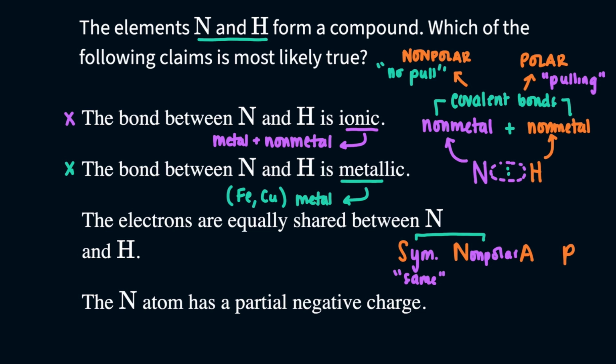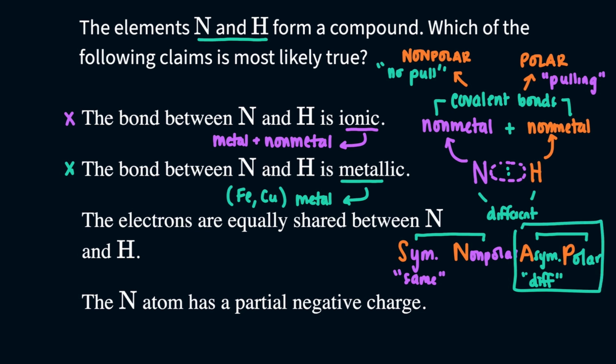But if you have asymmetrical elements, which means that you just have different elements, that means that you would have a polar bond. And that means that one of them would have the pull. One of them would be greedy and push the electrons to one side, whether it's nitrogen or hydrogen. And since we have different elements here, and they're pretty far apart on the periodic table, we can use this mnemonic. We have different elements, so this bond would generally be polar.